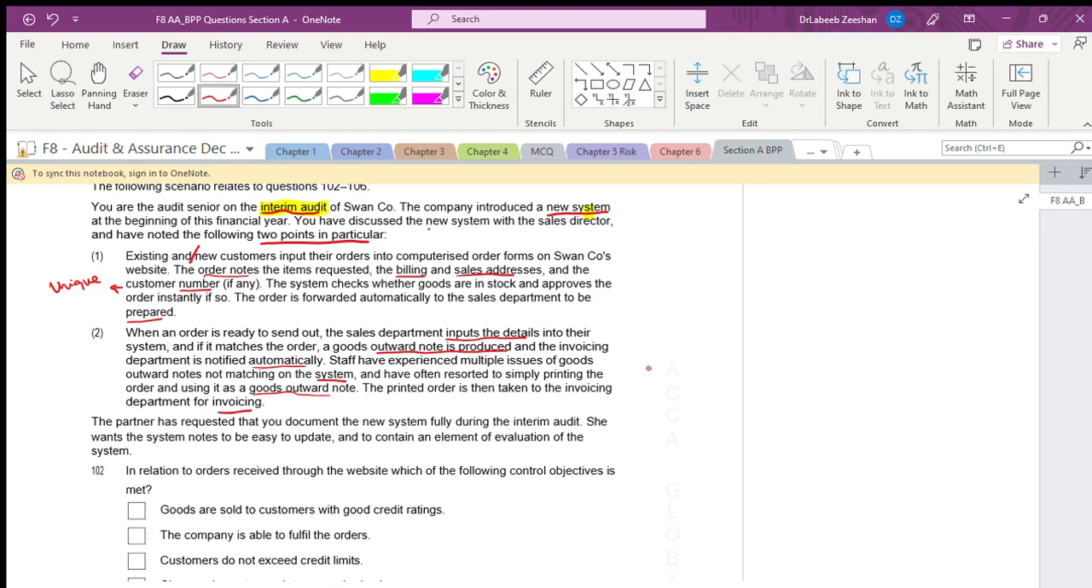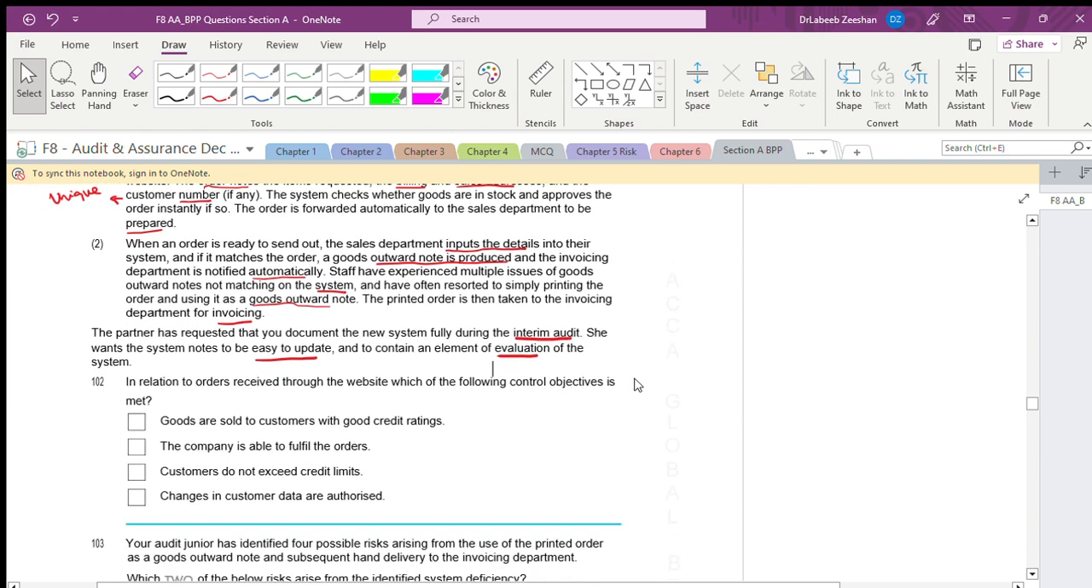Fine. Now the partner has requested that you document the new system fully during the interim audit. What we should take note of is that she wants the system's notes to be easy to update. Yes, that's very simple, and it contains an element of evaluation. Means you should have the feedback. Okay, you should have the feedback.